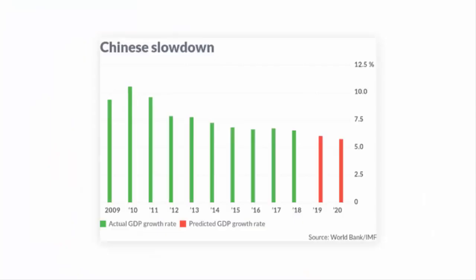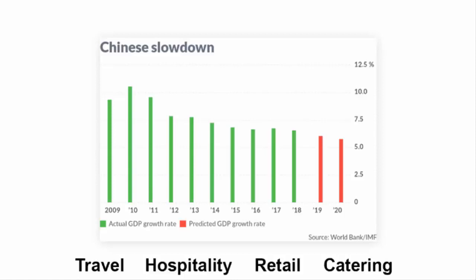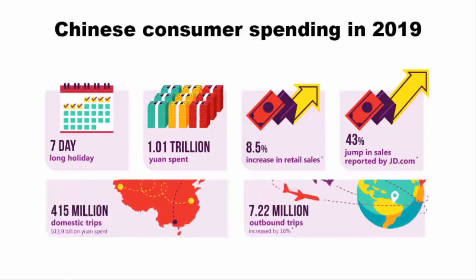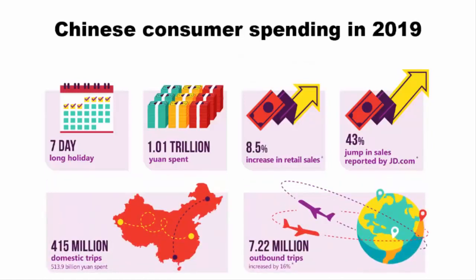The outbreak of coronavirus at this time of the year will certainly hit the Chinese economy. Travel, hospitality, retail, and catering industries are the ones that will be majorly affected. According to China's Ministry of Commerce, Chinese consumers in 2019 spent $149 billion over the week-long Chinese New Year holiday. But this year, the consumer spending is expected to fall compared to last year's data. This is a classic example of the economic risks and impacts of epidemics.